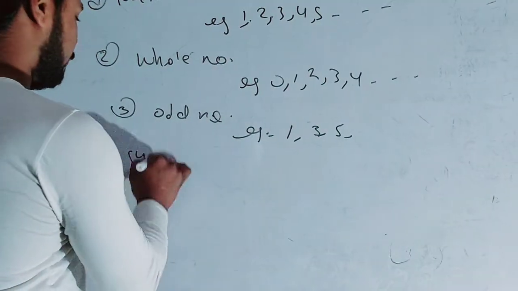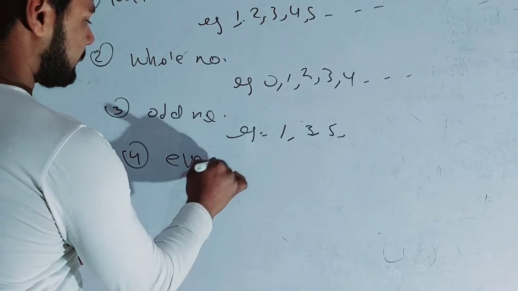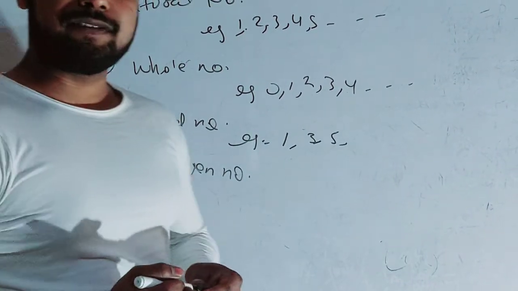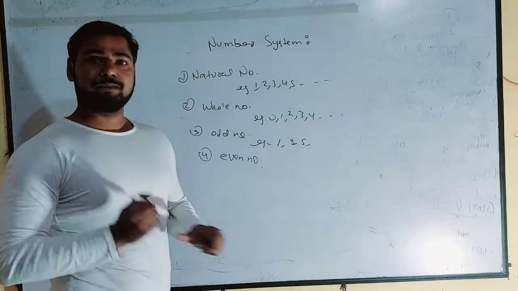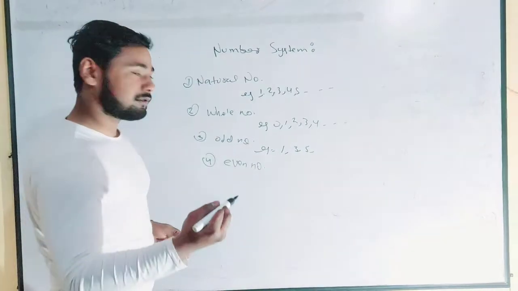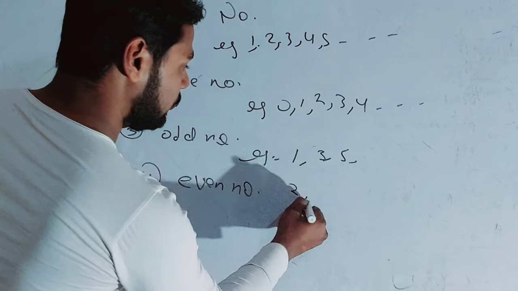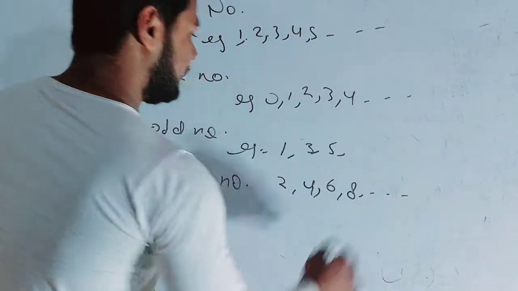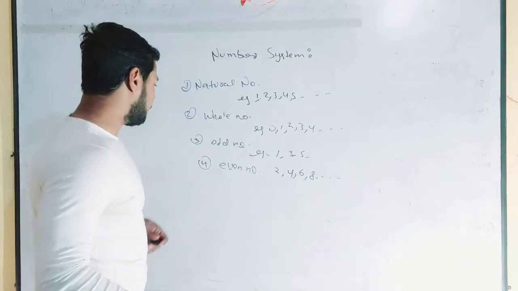And fourth one is even number. So even number can be defined in this way: the number which is divisible by 2. All these numbers that are divisible by 2 are called even numbers. Example 2, 4, 6, 8, and so on. These are our even numbers.